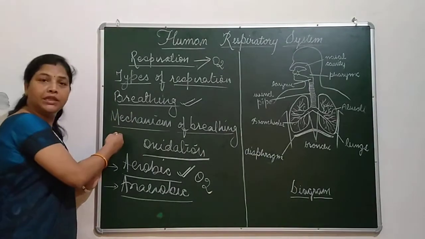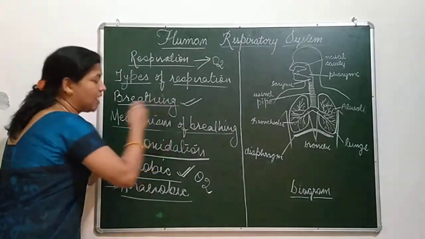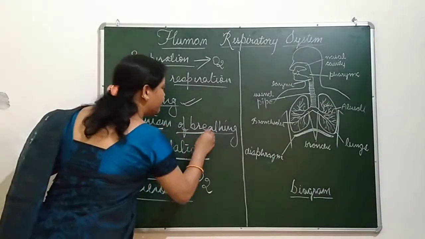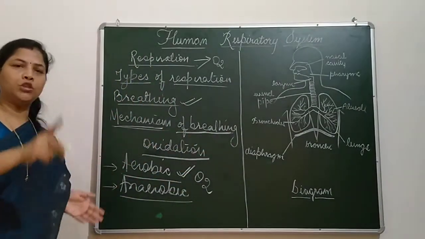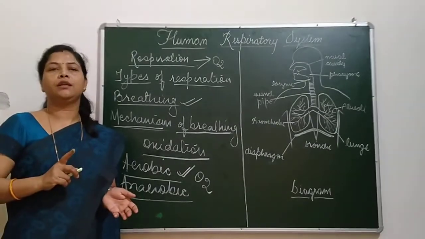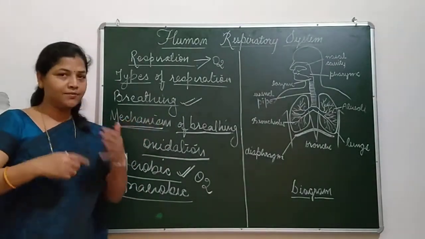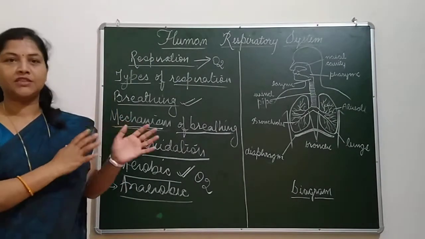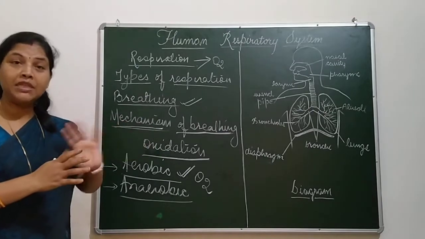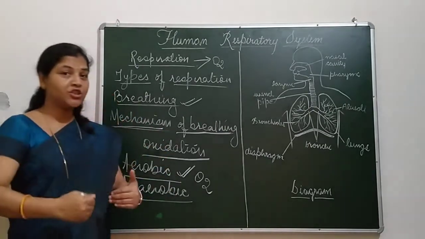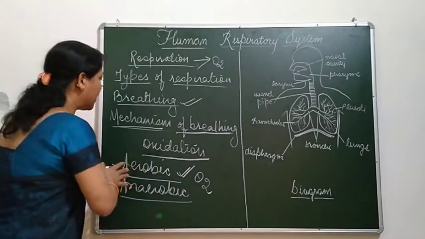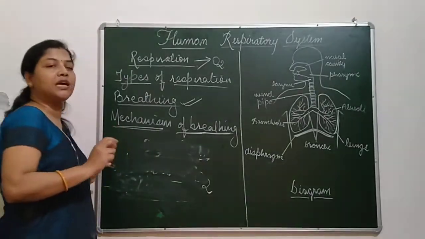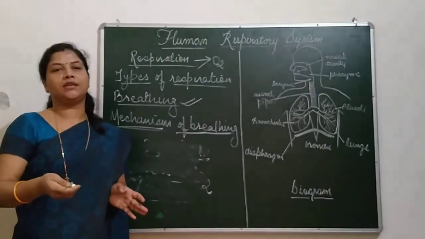What happens during breathing? There are some changes that take place in our body at the time of breathing. This is what is known as the mechanism of breathing, which you can also watch in your own body. The breathing process means inhalation and exhalation. So what are the differences between inhalation and exhalation? During inhalation what is done and during exhalation what is done?